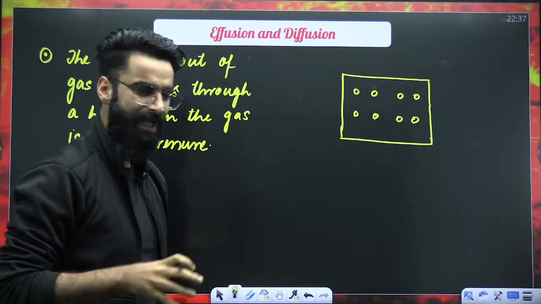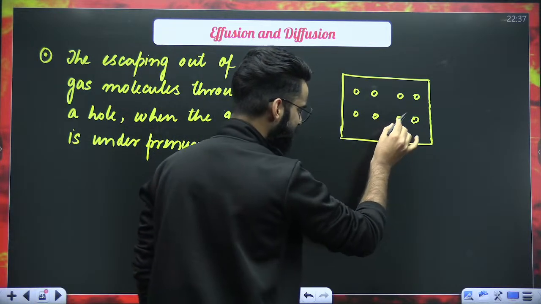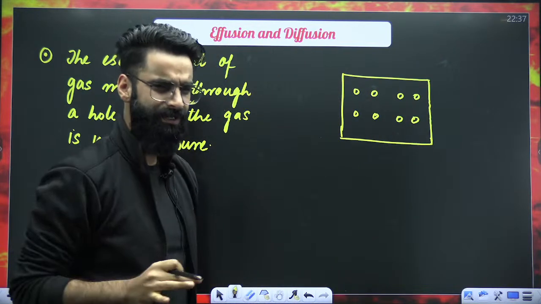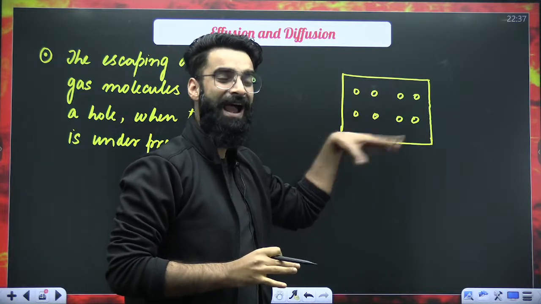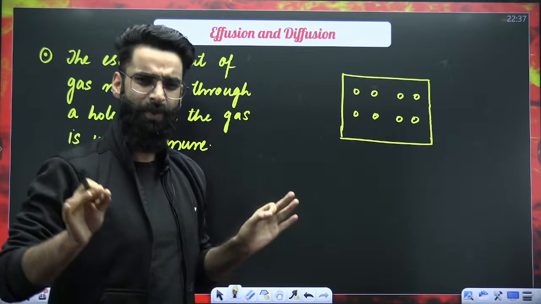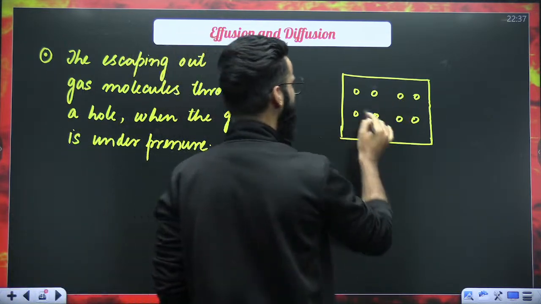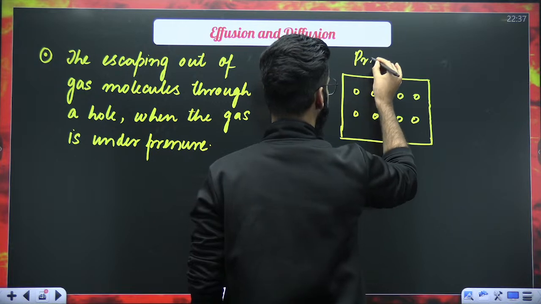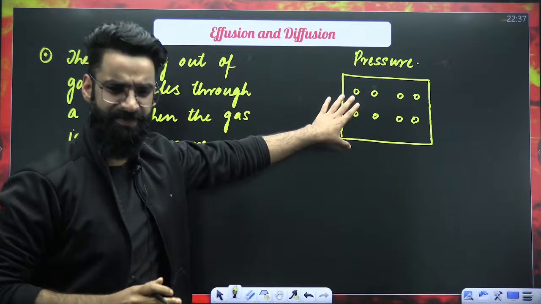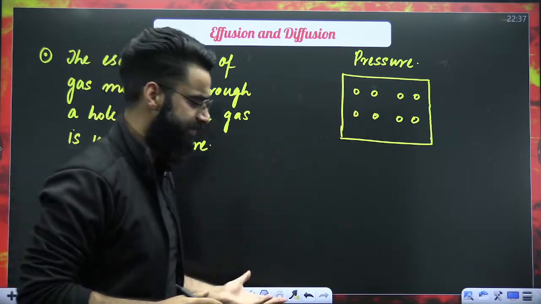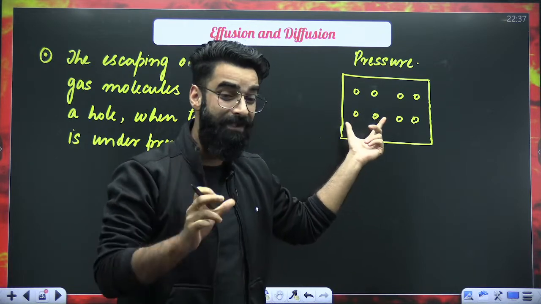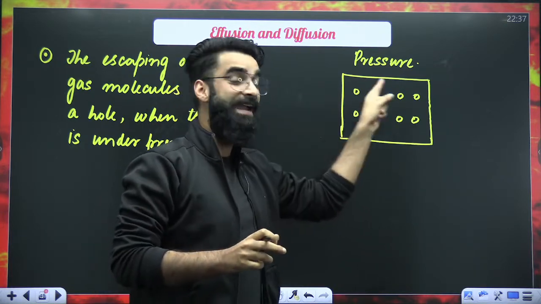Now, as you know, as far as the property of gas is concerned, these gas molecules will be in continuous random motion, due to which they will be colliding with each other. At the same time, they'll be colliding with the walls of the container as well. So I can categorically say the gas will be having some pressure. The gas is under pressure right now. There will be some pressure for the gas inside the container, because the molecules are always in continuous random motion, colliding with each other.